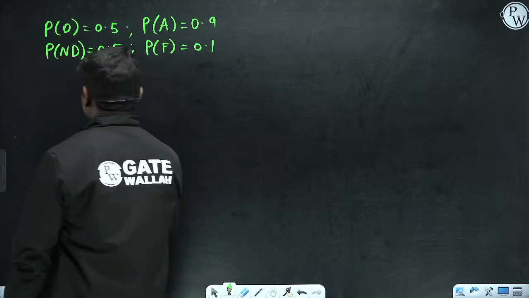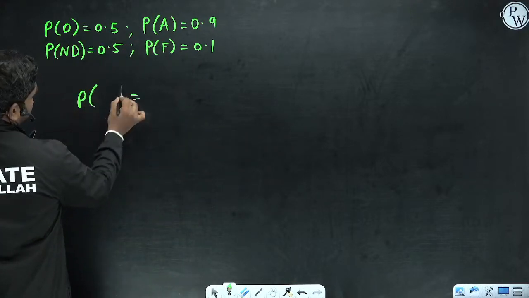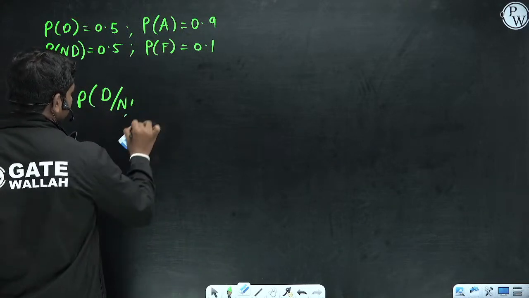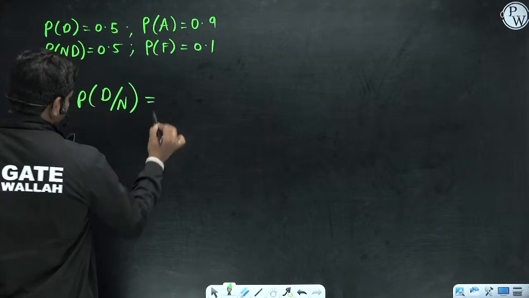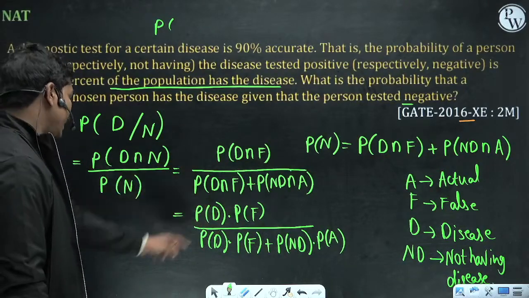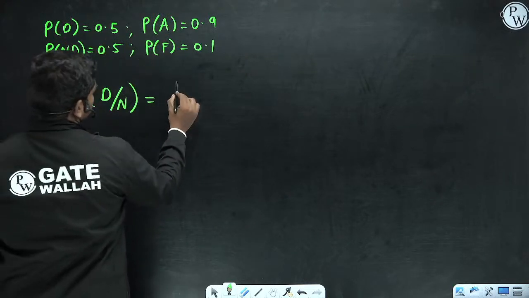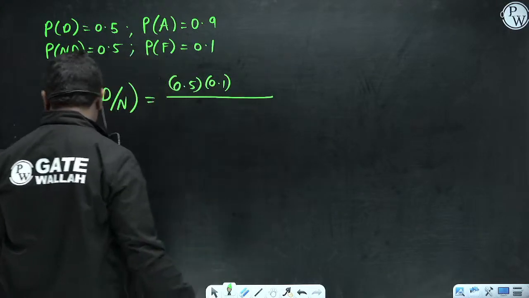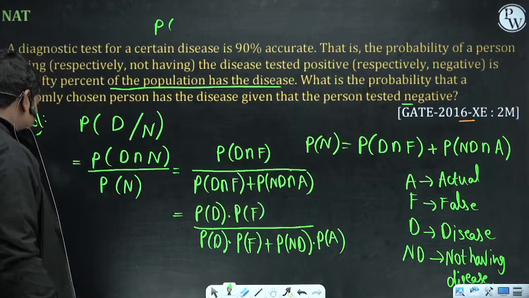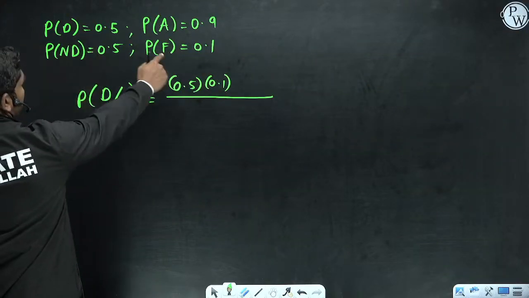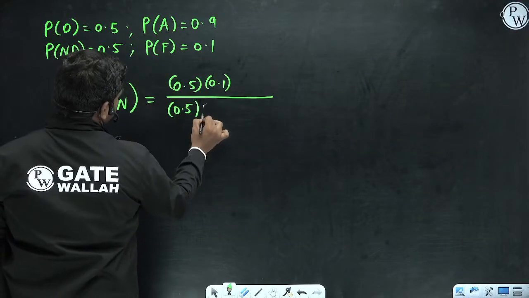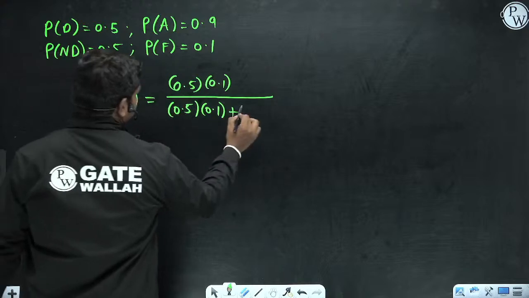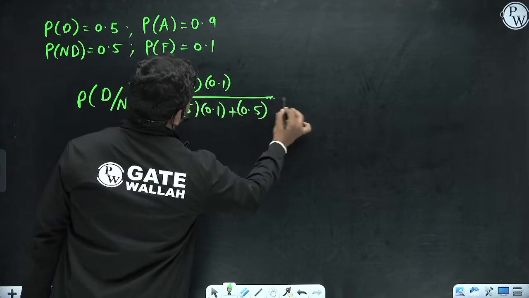So if you substitute, the probability of getting a negative report even after being diseased is equal to P of D into P of F, 0.5 times 0.1, divided by P of D into P of F, 0.5 into 0.1, plus P of ND into P of A, where P of ND is again 0.5 into P of A, 0.9.